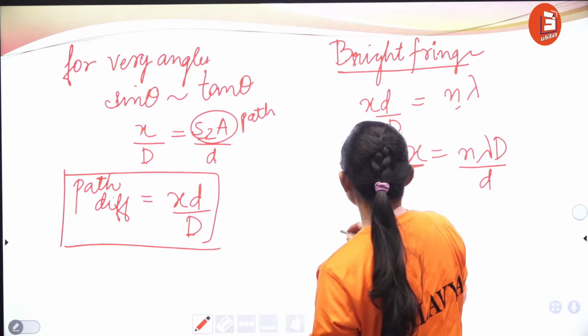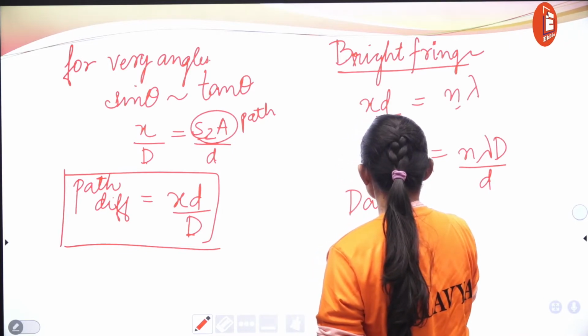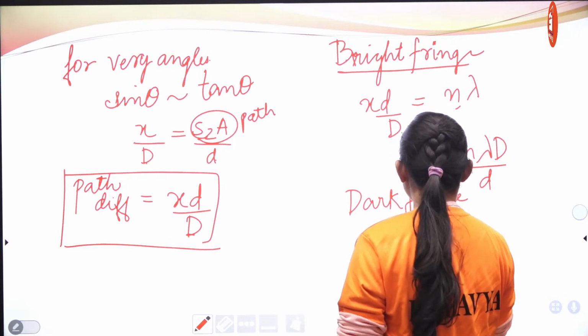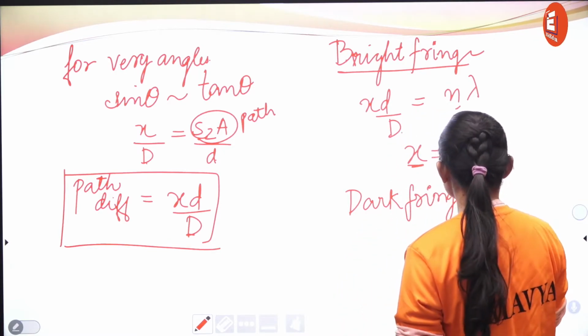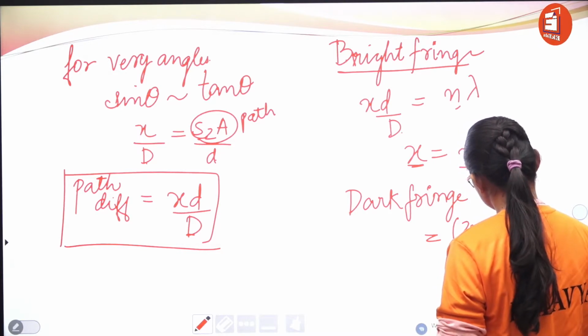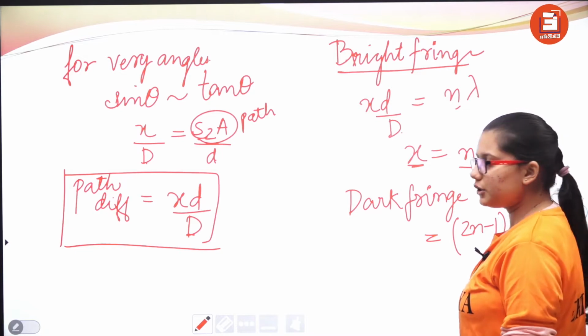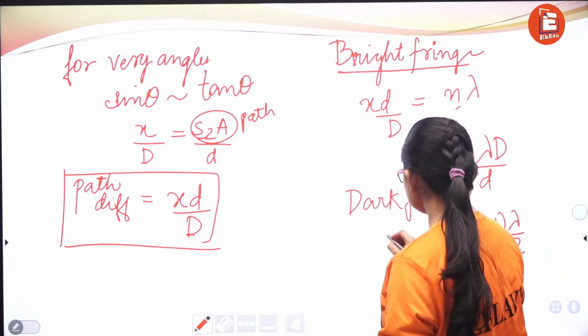Similarly, for a dark fringe, the condition is that the path difference should be equal to (2n minus 1) lambda by 2. Just equate this.